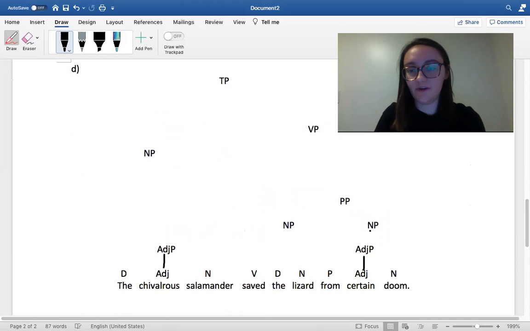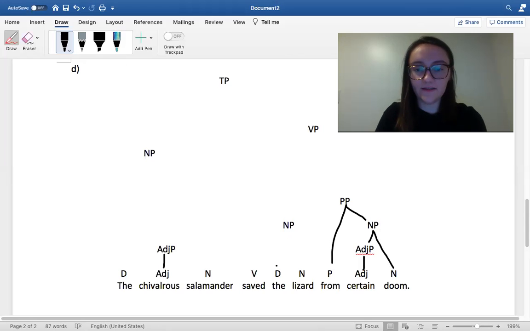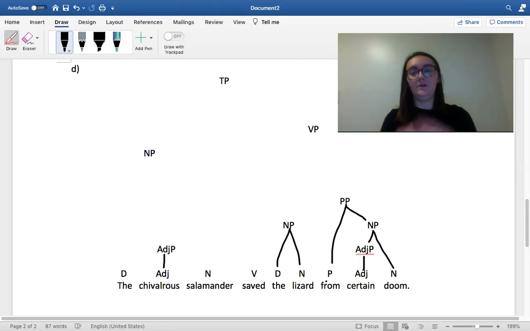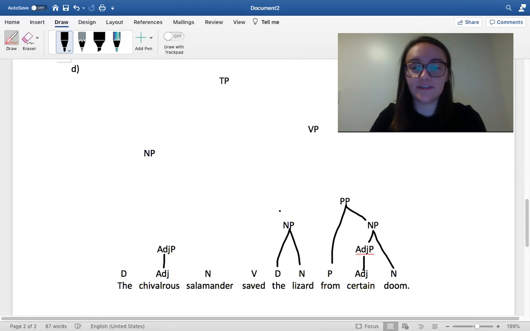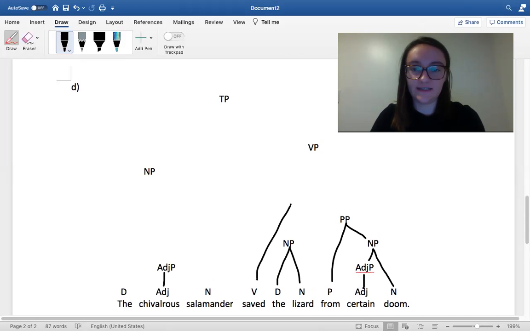The first noun phrase that I made was certain doom. And then I made the prepositional phrase from certain doom. And then the lizard I have as its own constituent, since it's just words that are connected together. And then to make the verb phrase, I connected the verb saved with the lizard and the preposition from certain doom.